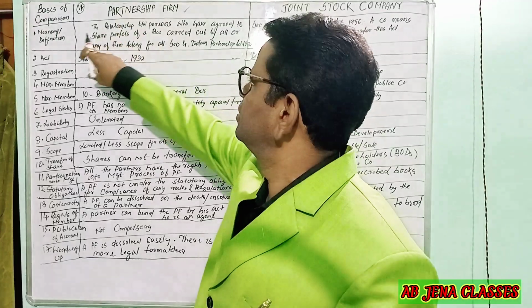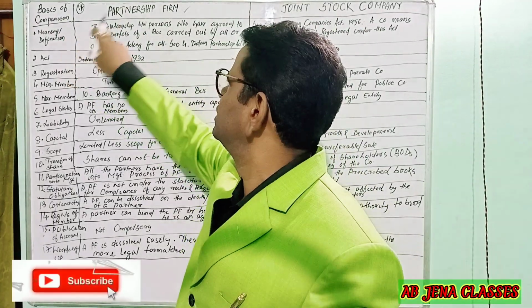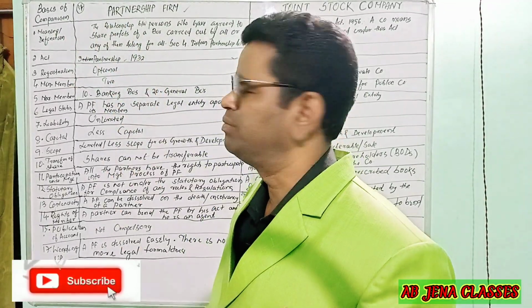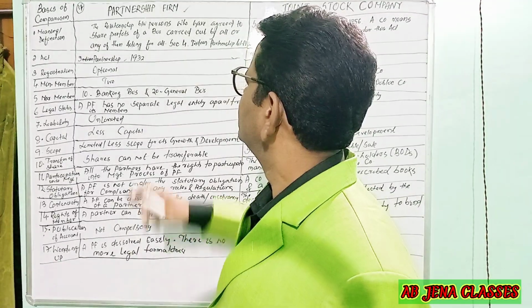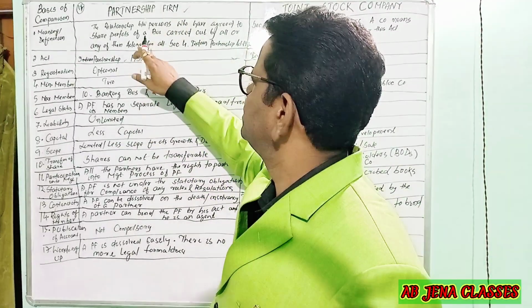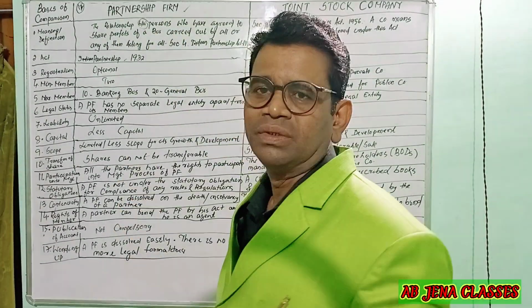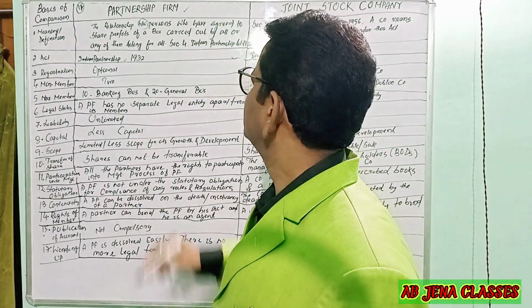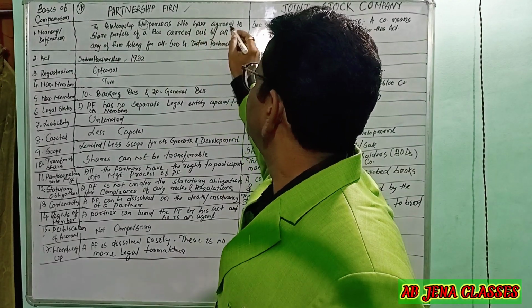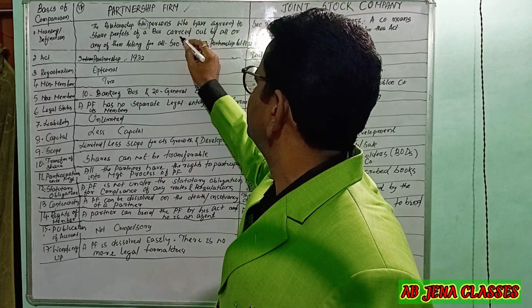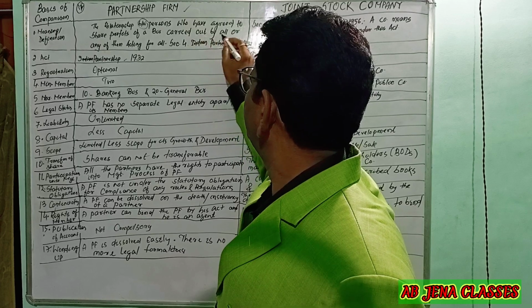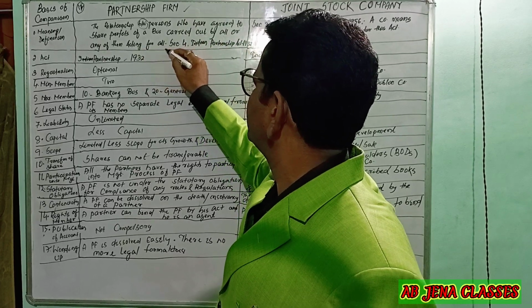The first basis is meaning or definitions. By taking into consideration the meaning or definitions, what is a partnership firm? Partnership is the relationship between persons who have agreed to share the profits of a business carried on by all or any of them acting for all.